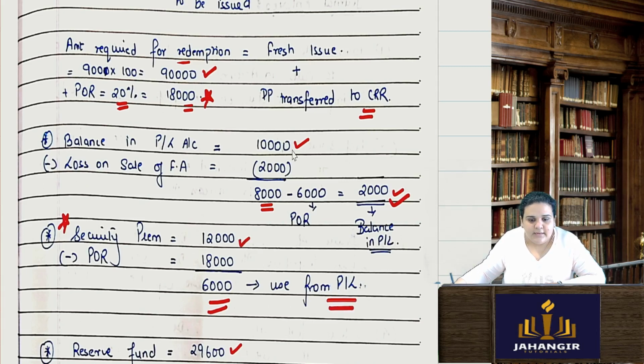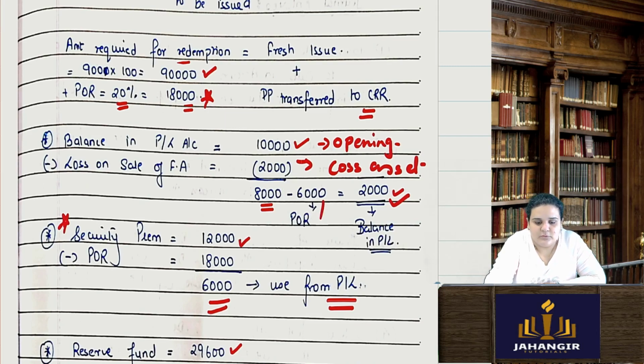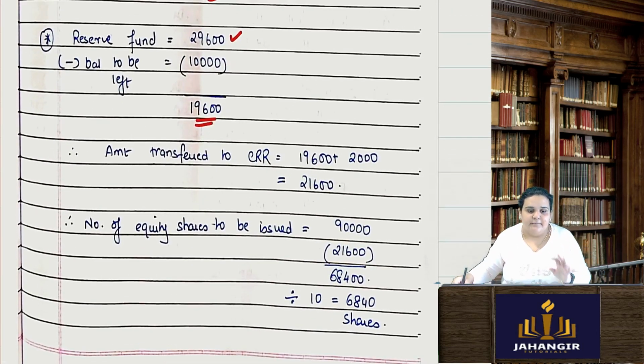In my P&L, 10,000 is my opening balance. Then there was a loss on sale of asset. Then this premium on redemption of 6,000 also I have to remove. So now I am left with a balance of only rupees 2,000. And in my reserve fund I am having 29,600, but they told me that I can use only 19,600. So my amount to be transferred to CRR will be 19,600 plus 2,000, 21,600. Okay, now I'll compare the nominal value.